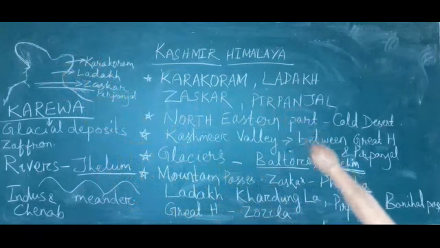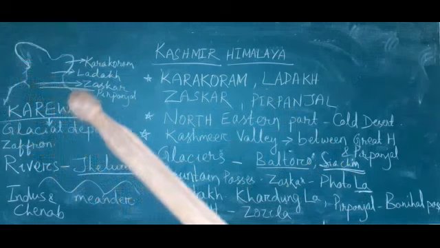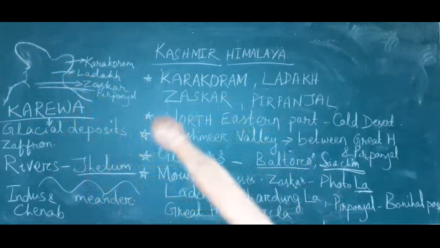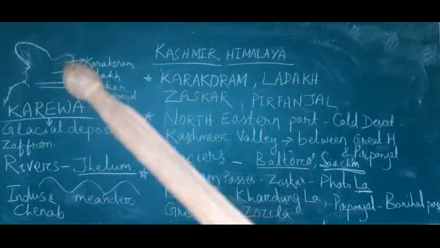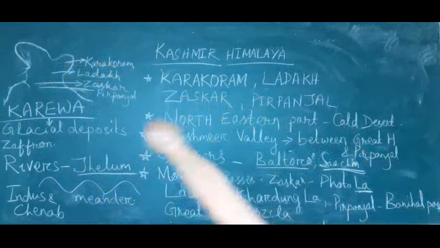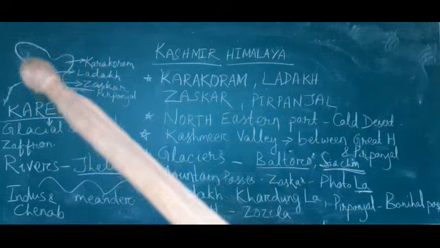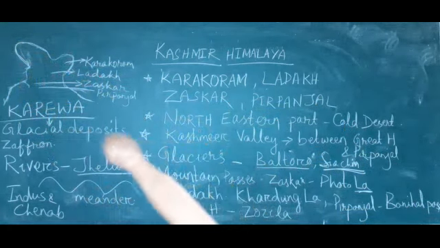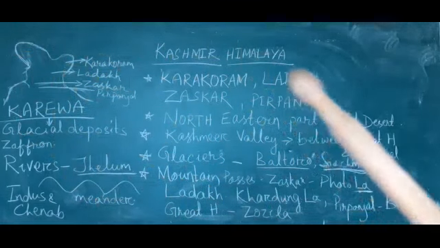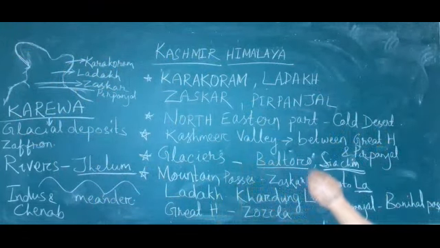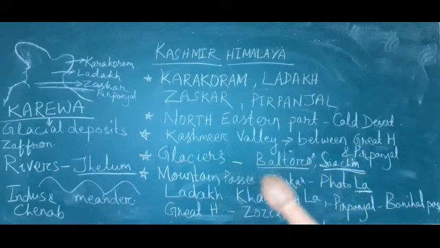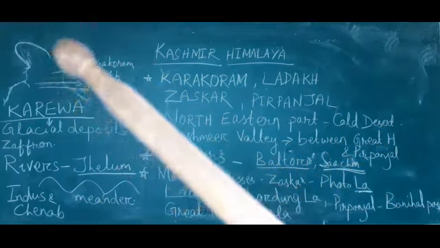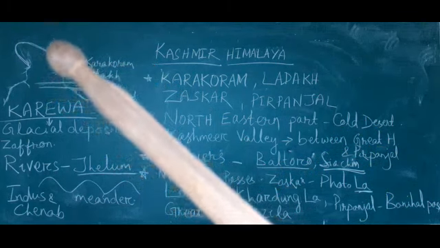Okay, and the Kashmir Valley is found in between your Great Himalaya and your Pir Panjal mountain range. What comes in between? Kashmir Valley, Srinagar. Okay, so the main glaciers found in Kashmir Himalayas are Baltoro and Siachen. Baltoro glacier and Siachen glacier. Here we find Siachen glacier.